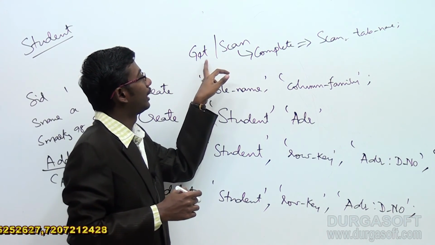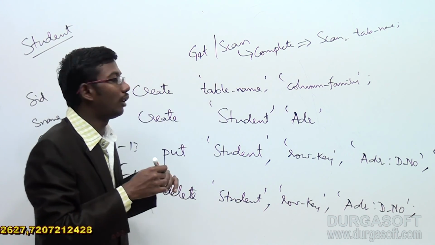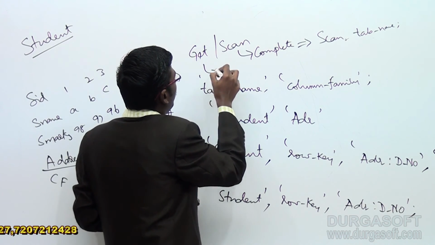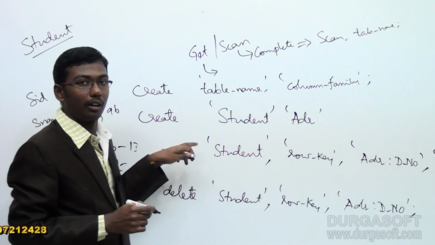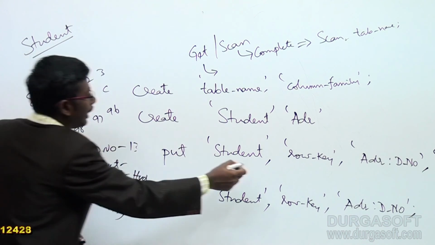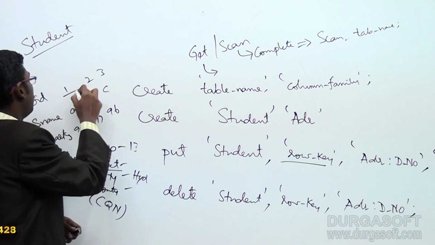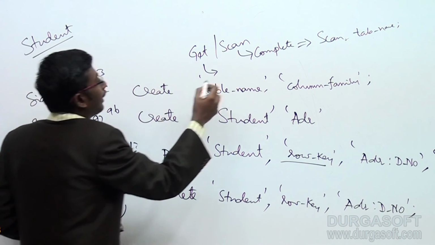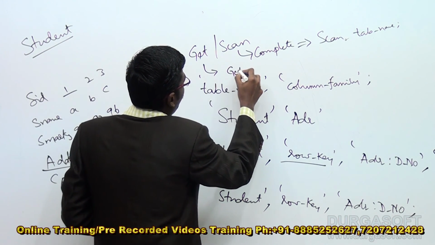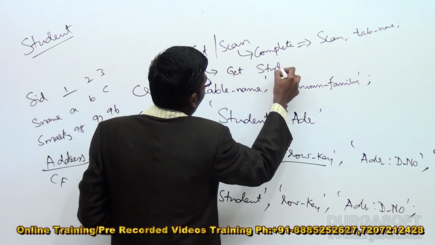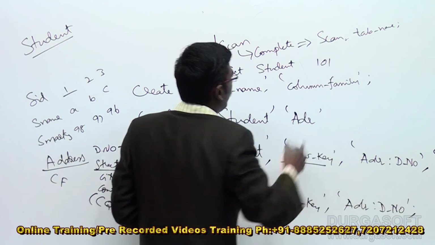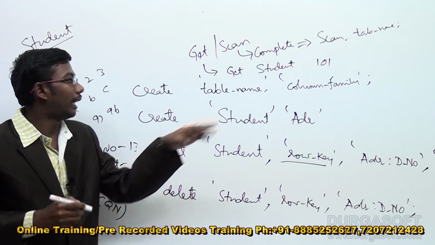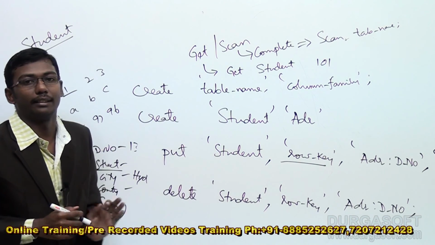The get command also works like scan, but if you want to retrieve partial data, for example only the 101 record, where we maintain 101 as the row key, then we have to use get. Same thing: get, the table name, and the row key we are maintaining, 101. It will give the 101 record as the complete structure of details.